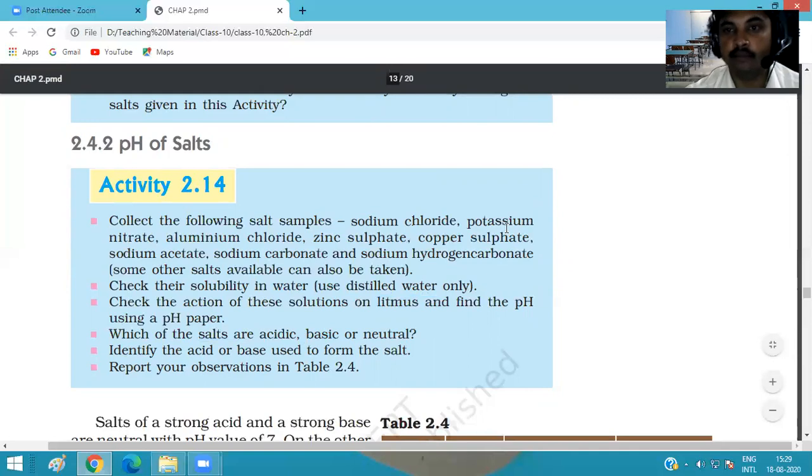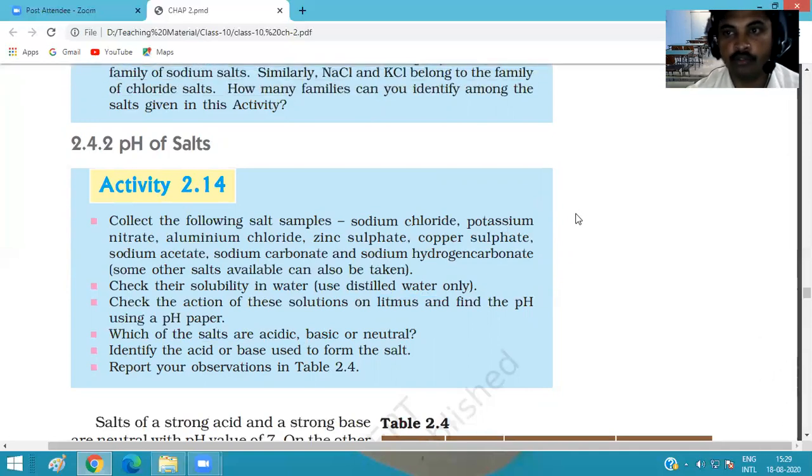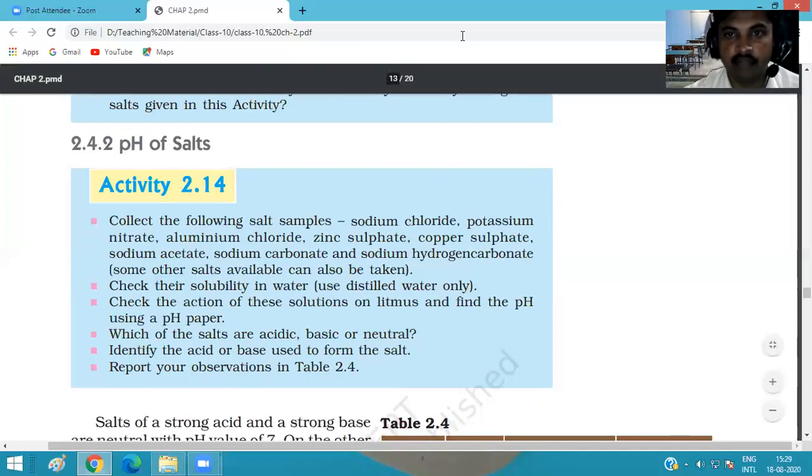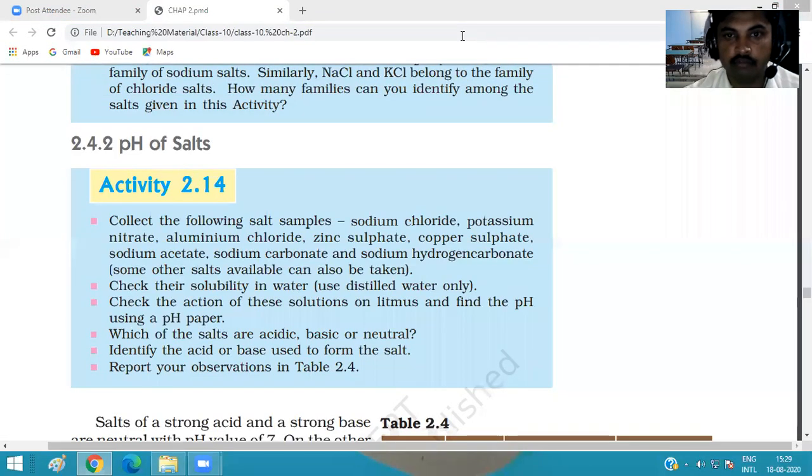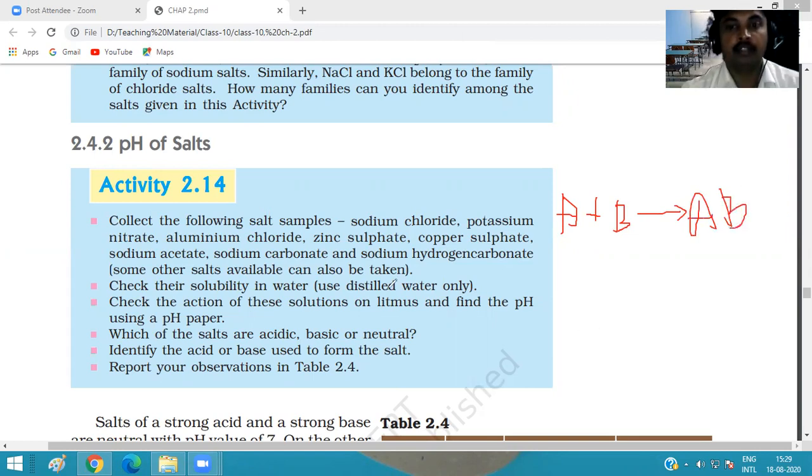In the starting of this chapter I told you how salt is formed. We know that by the reaction of neutralization, an acid and a base react and they form a salt plus H2O, that is, salt plus water.